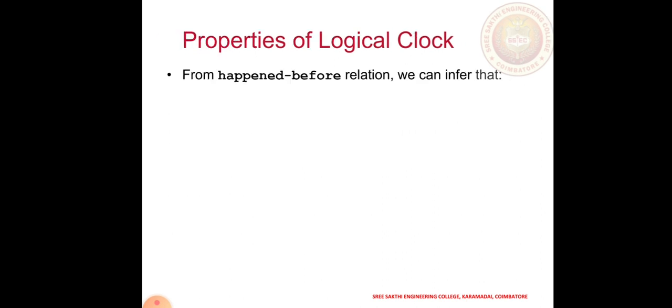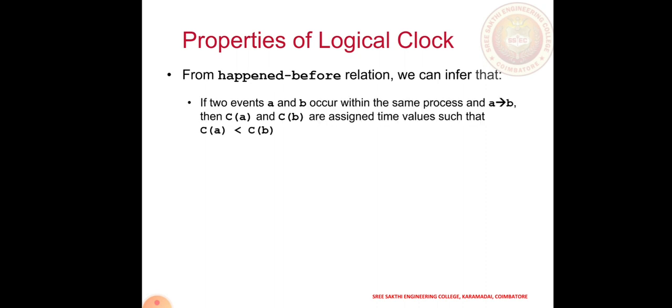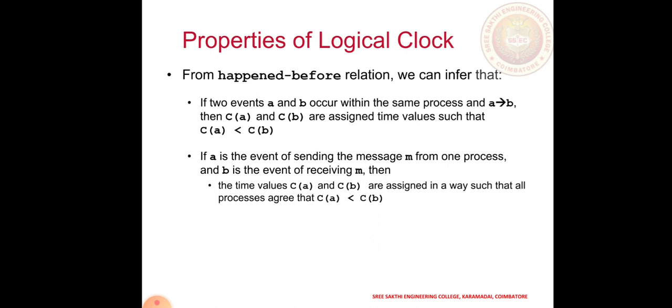What are the properties of the logical clock? From the happened-before relationship, we can infer that if two events A and B occur within the same process and A → B, then C(A) and C(B) are assigned time values such that C(A) is less than C(B). I said the same concept before, and the same thing happens here also. If A is the event of sending a message M from one process and B is the event of receiving it in another process, then C(A) and C(B) are assigned values such that all the processes agree that C(A) is less than C(B). That means A is less than B.